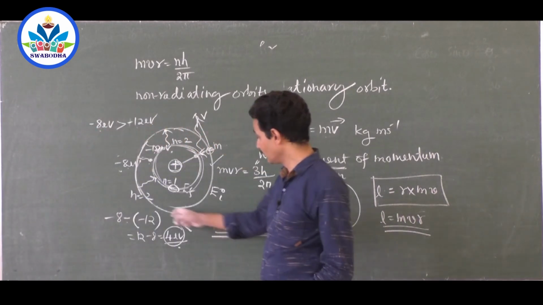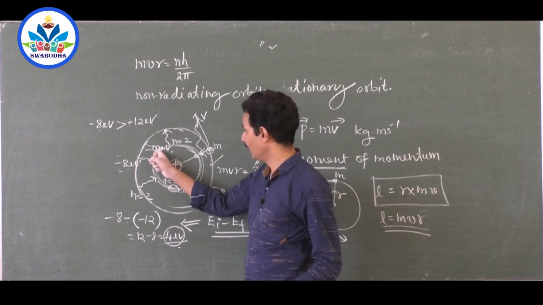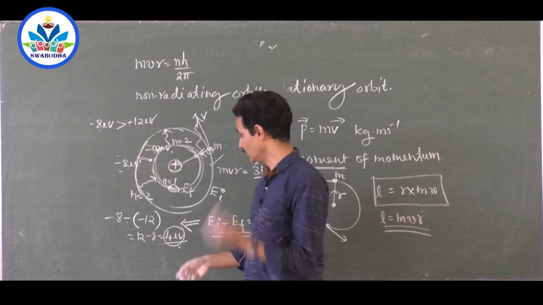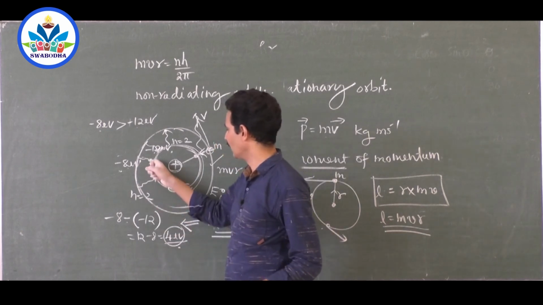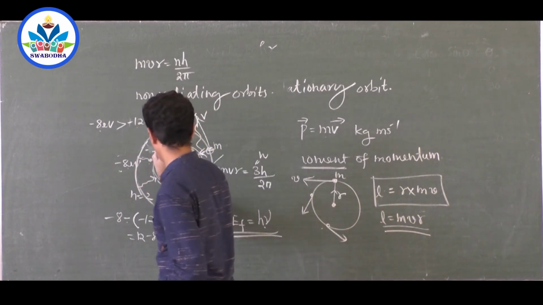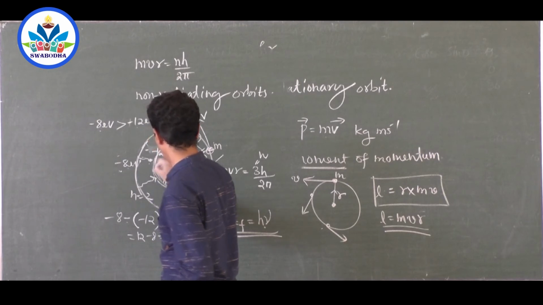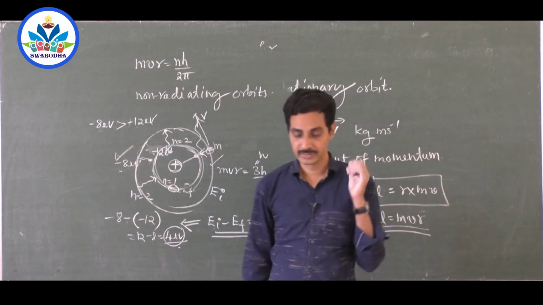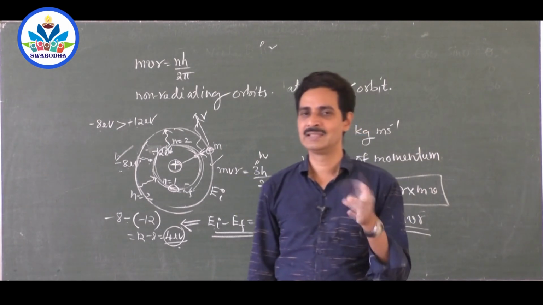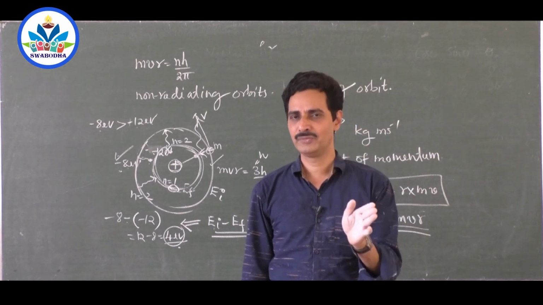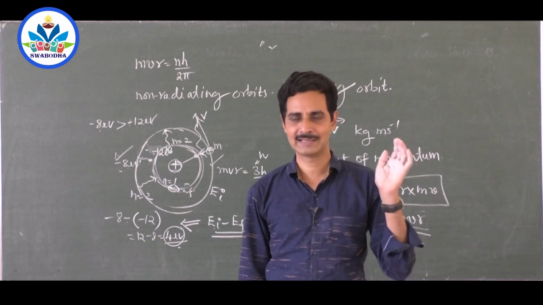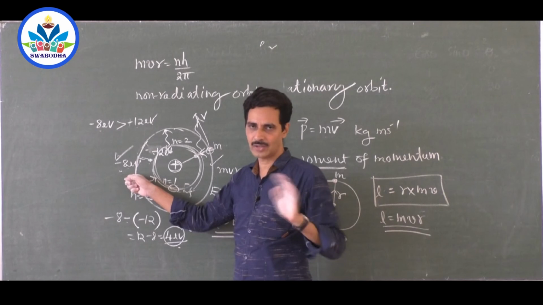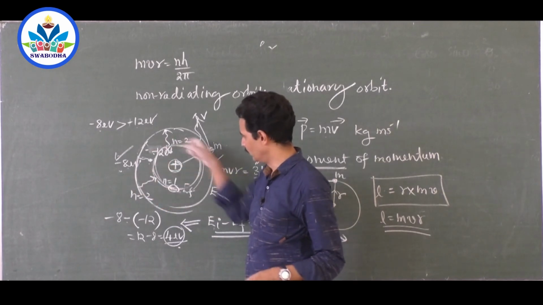By taking plus 4 electron volt of energy, minus 12 plus 4 becomes minus 8, and it can come here. If you give energy which is less than 4 electron volt, it rejects it completely and doesn't move back to the second energy level at all. It continues to move in this orbit.